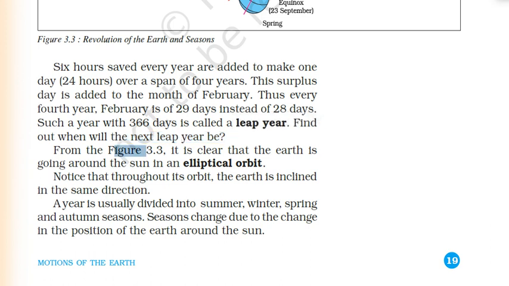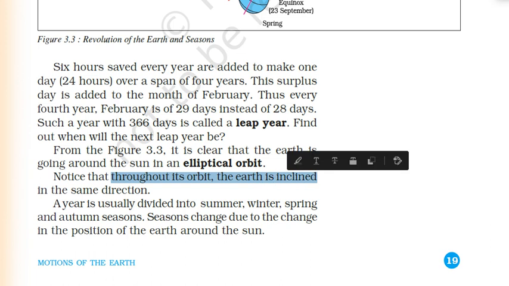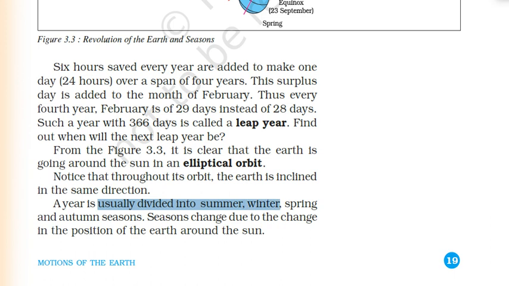From Figure 3.3, it is clear that the Earth is going around the Sun in an elliptical orbit. Notice that throughout its orbit, the Earth is inclined in the same direction. A year is usually divided into summer, winter, spring, and autumn seasons. Seasons change due to the change in the position of the Earth around the Sun.